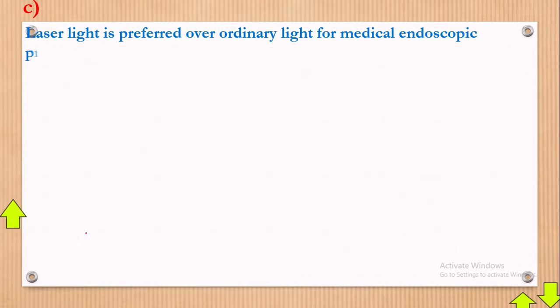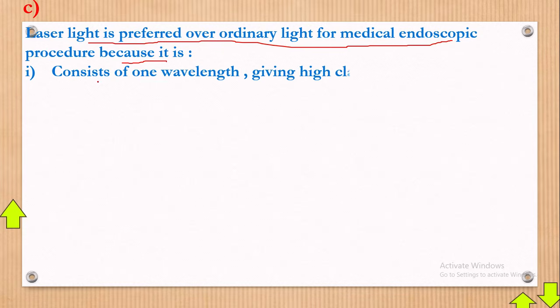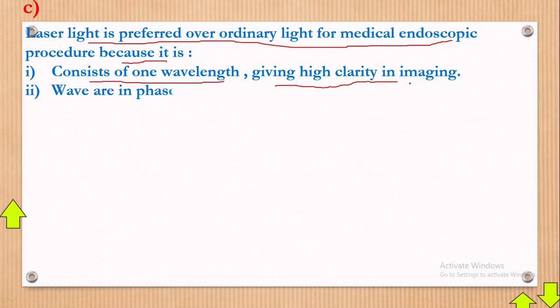The reasons are just right here. We said that laser light is preferred over ordinary light for medical endoscopic procedures because, one, it consists of one wavelength, giving a high clarity in imaging.